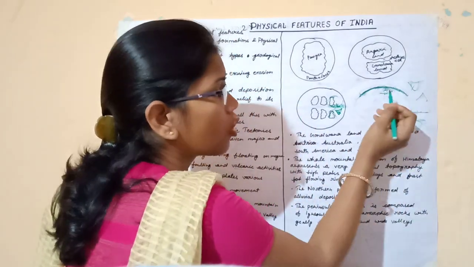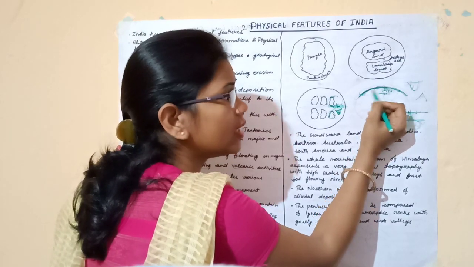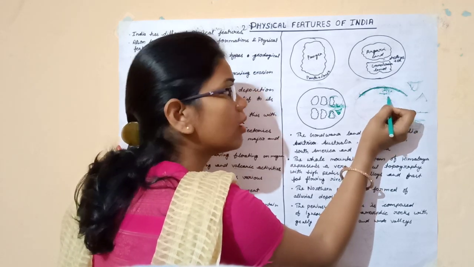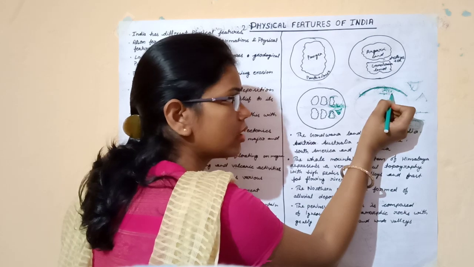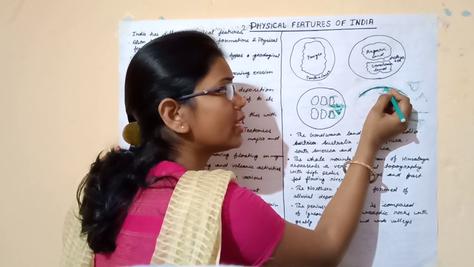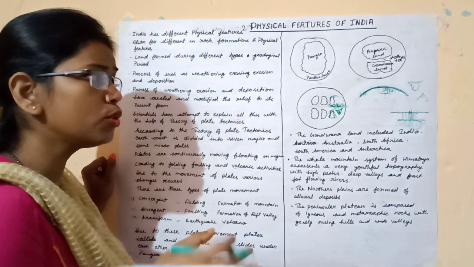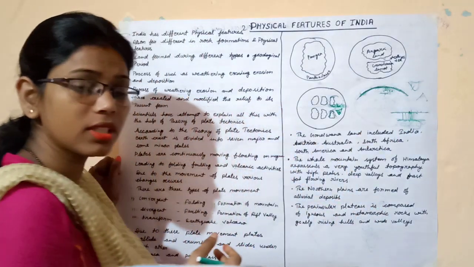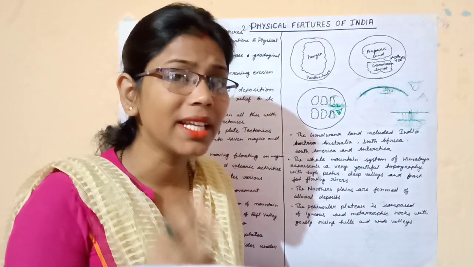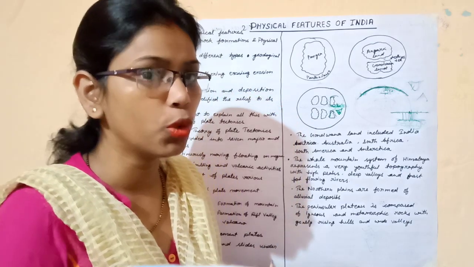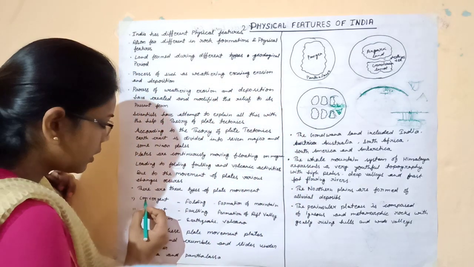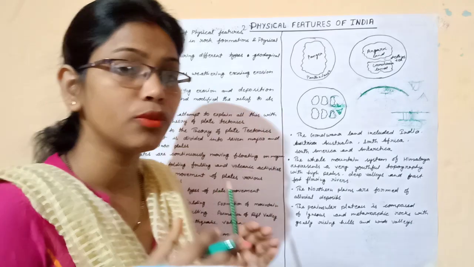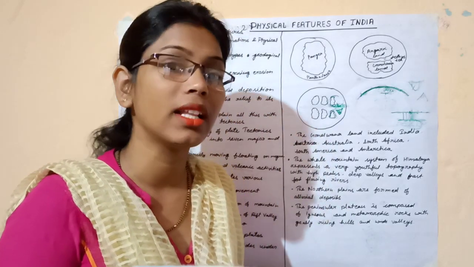So according to plate tectonic theory, the crust is floating on the magma, and the magma has movement due to convectional currents. When the magma moves, the plates move, and due to the movement of plates, different types of landform are created on the surface. The plates have mainly 3 types of movement: convergent movement, divergent movement and transform movement. It is given in your book: convergent boundary, divergent boundary and transform boundary.